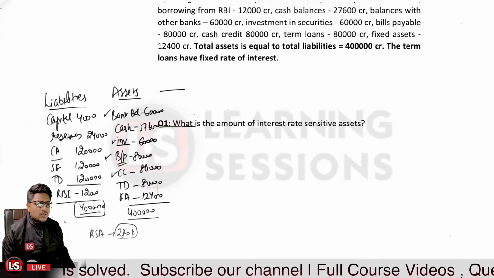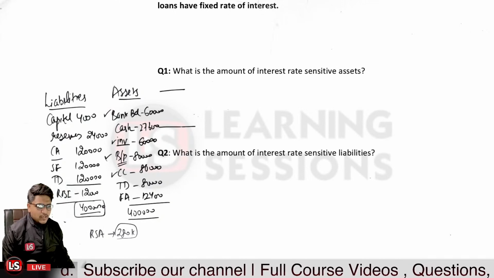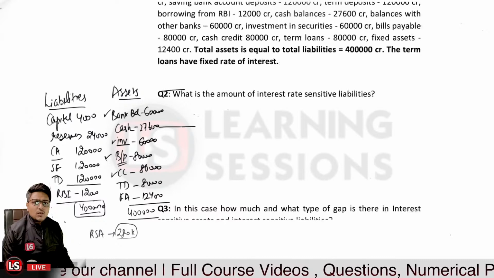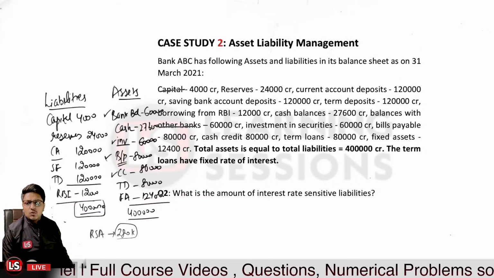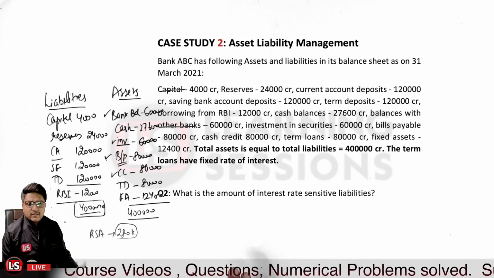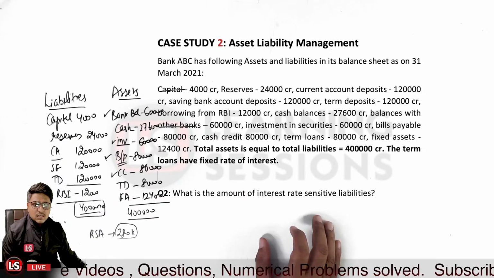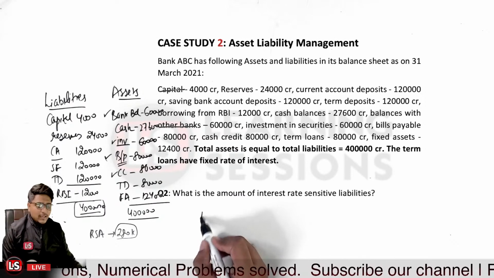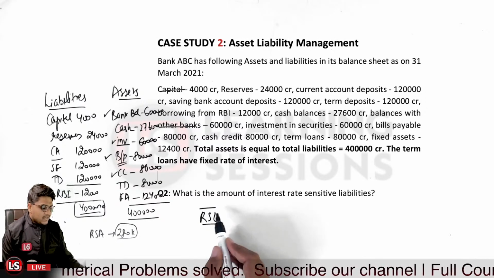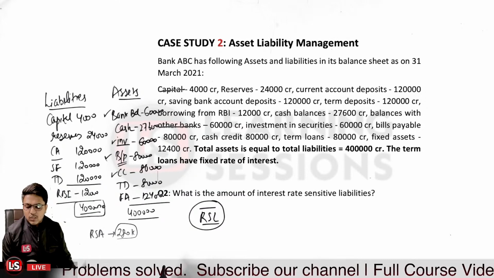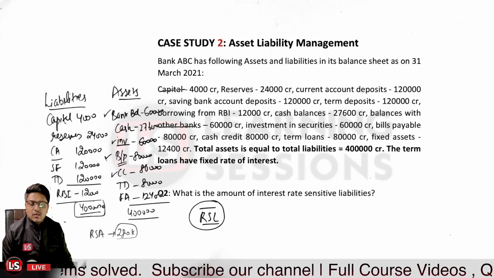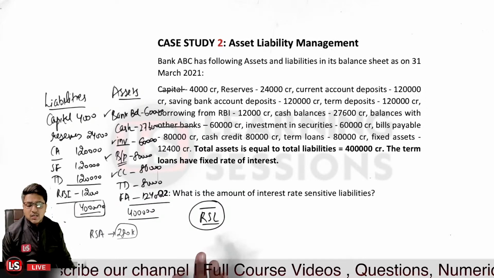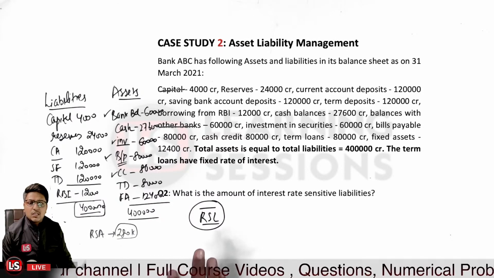Next question, question number 2, is related to the amount of interest rate sensitive liabilities. Over here we need to find out the total liabilities which are affected by the rate of interest. So we are to calculate RSL, that is risk sensitive liabilities. Risk sensitive liabilities would be those liabilities whose value will be altered if there is interest rate volatility or interest rate change.